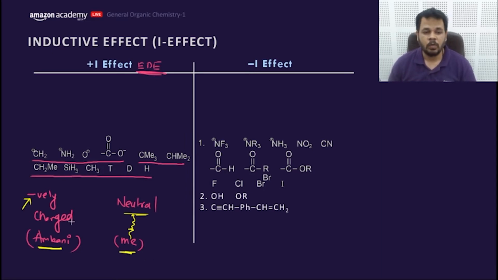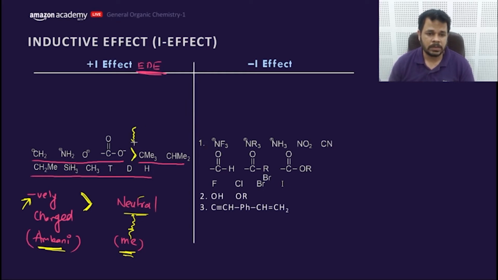Who can give or supply electrons or money? Obviously, the one having a higher amount of negative charge or electrons can donate comparatively more. Yes, Ambani. That means negatively charged species donate more compared to the neutral one.